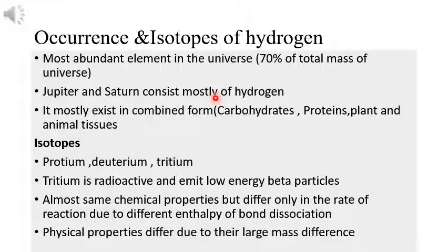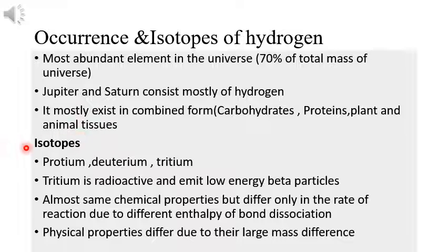Next one is occurrence and isotopes of hydrogen. We know that hydrogen is one of the abundant elements in the universe. About 70% of the total mass of the universe consists of hydrogen. And even the planets like Jupiter and Saturn consist mostly of hydrogen. And this hydrogen can exist in different forms. The combined form of hydrogen can be seen in carbohydrates, proteins, plants and animal tissues.